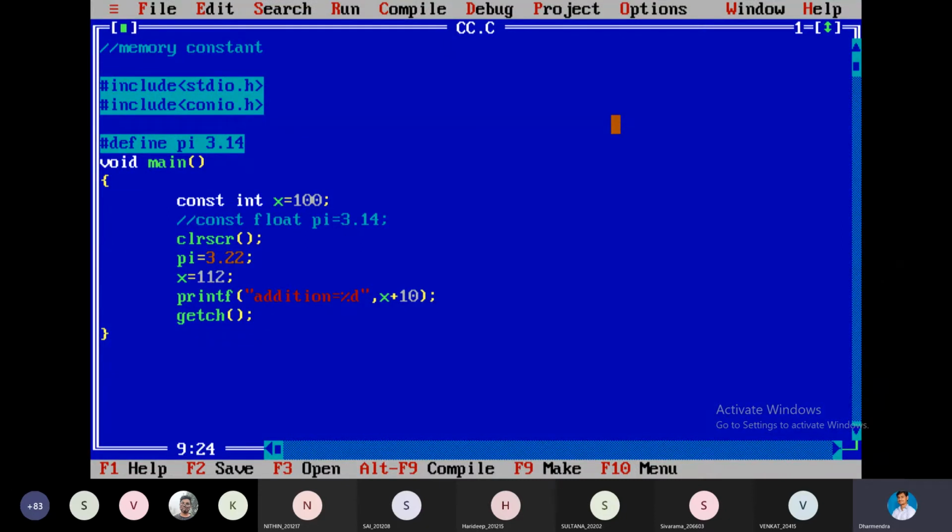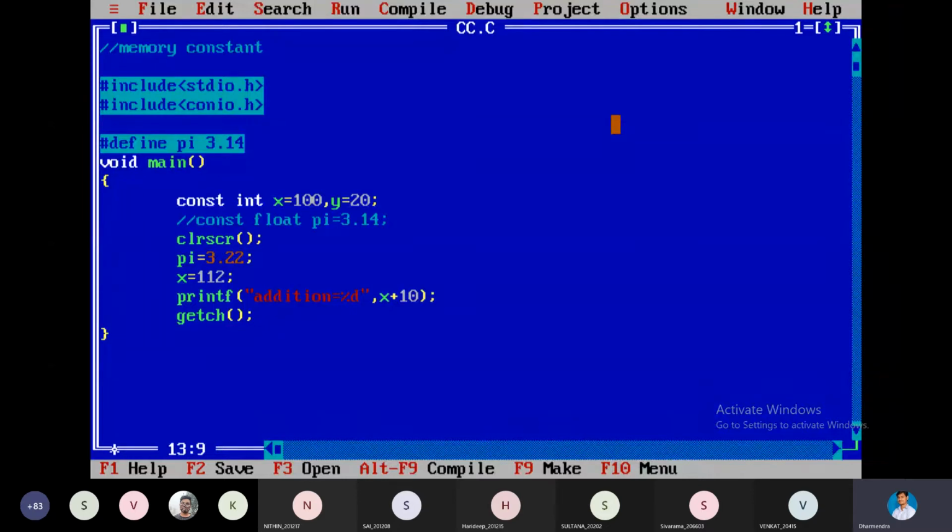Whatever variables you declare here, all will come under the constants. So y is equal to 20, I'm taking. y also will become constant. Those constant values we can use, but here x value I am modifying, reassigning to 112.